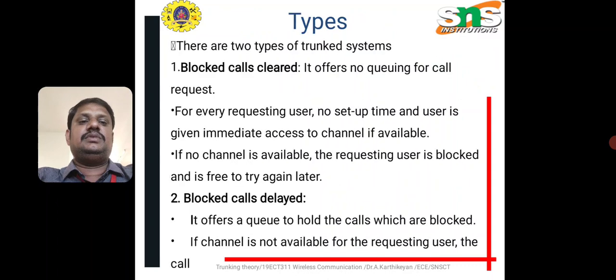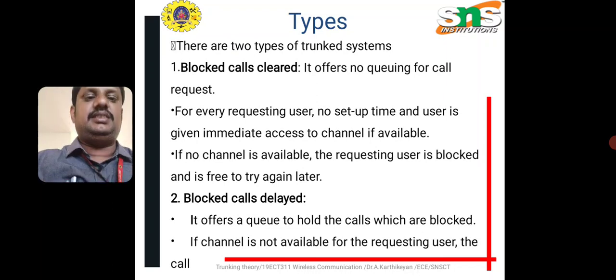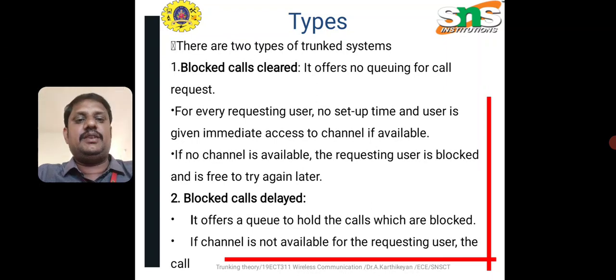We have several types of trunked systems: blocked calls cleared and blocked calls delayed. This is the major difference between these two systems. In blocked calls cleared, after a user requests a call, there is no setup time and the user is given immediate access if a channel is available. If no channel is available, the requesting user is blocked and free to try again later. In blocked calls delayed, a queue holds the calls which are blocked in the channels.